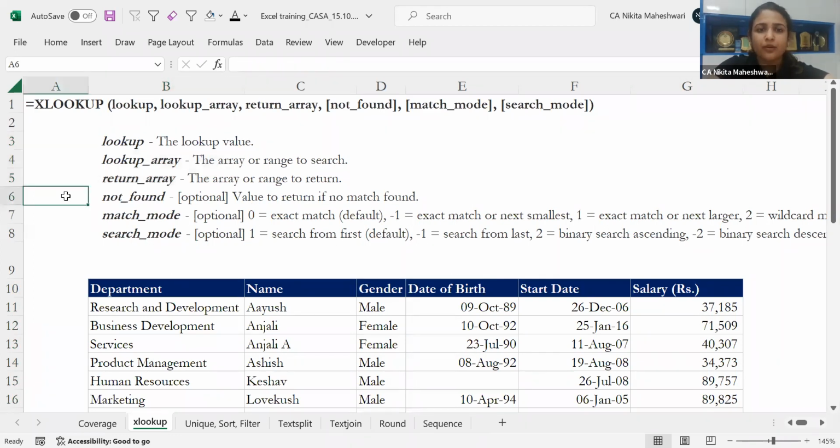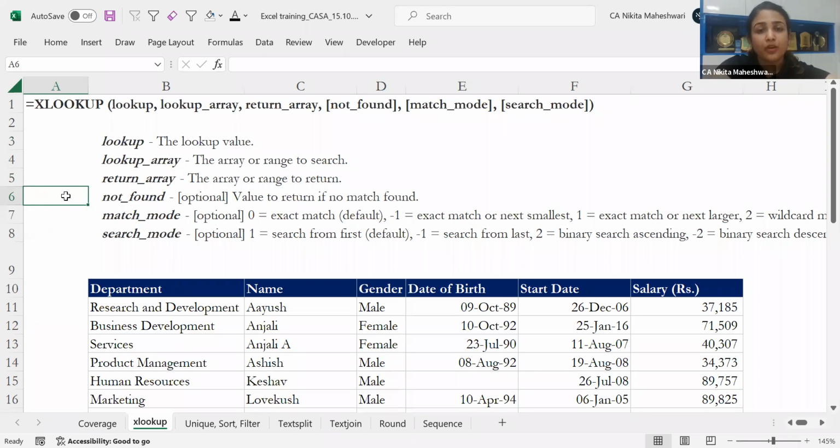The next three that we are going to talk about are optional, and you may choose to give these fields. You can ignore them also. Even if you give these 1, 2, 3, lookup value, lookup array and return array, as your criteria fields, it will be fine. Your XLOOKUP will work. But just to make it a little bit more powerful, just to have it do some extra features, what you can use is these three additional optional fields.